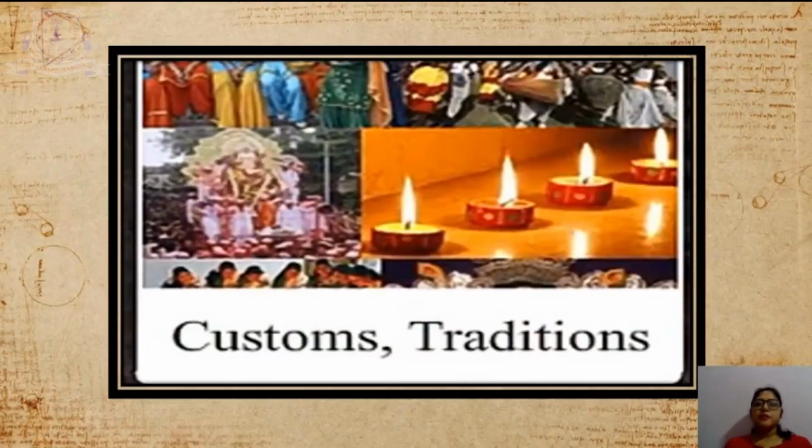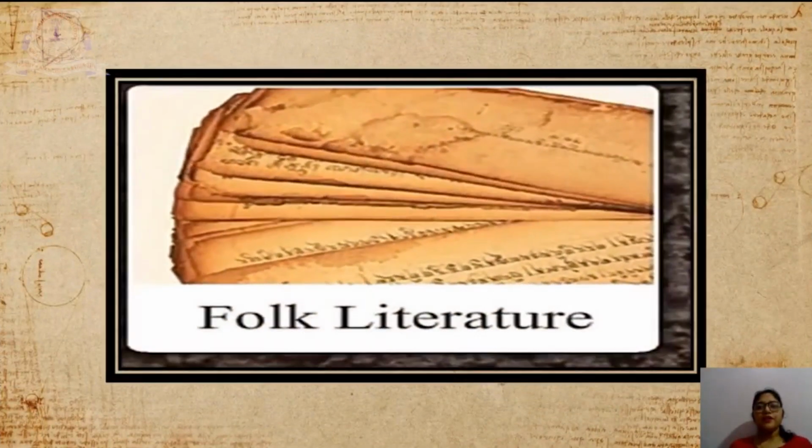Likewise, we also learn history through customs and traditions. Customs and tradition means a belief which is passed on to society. Examples are holiday traditions such as Christmas, Diwali or Eid. These are customs and traditions followed over a period of time. Folk literature. Folk literature includes the Ramayana and the Mahabharata. These are two of the greatest and most widely read epics in India.